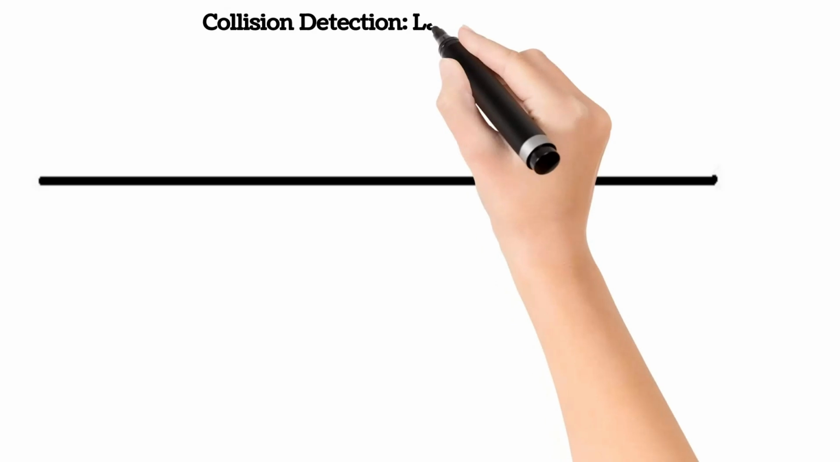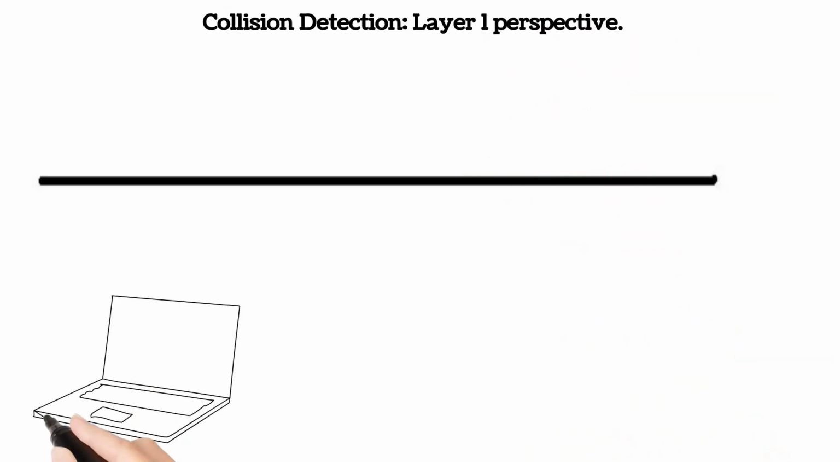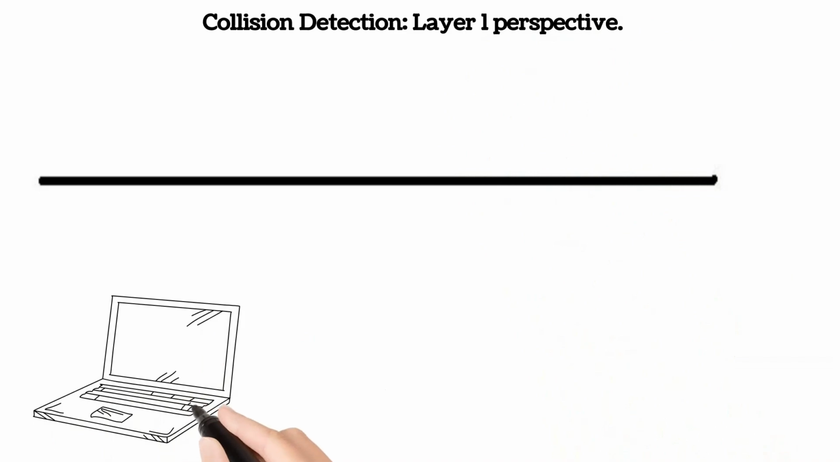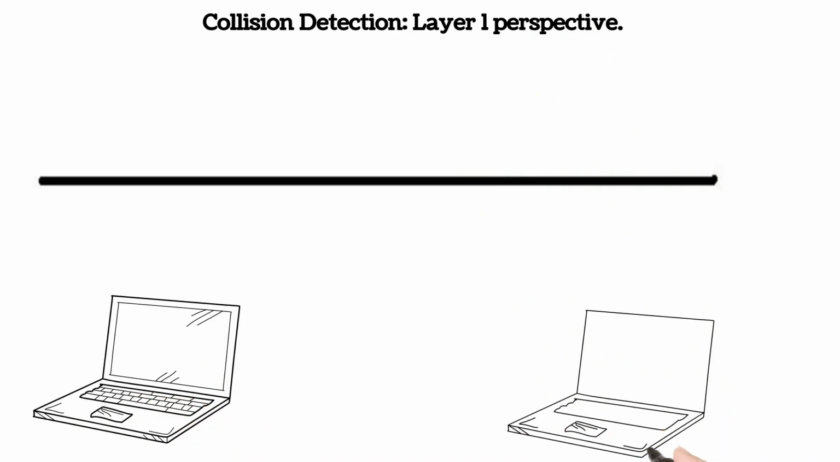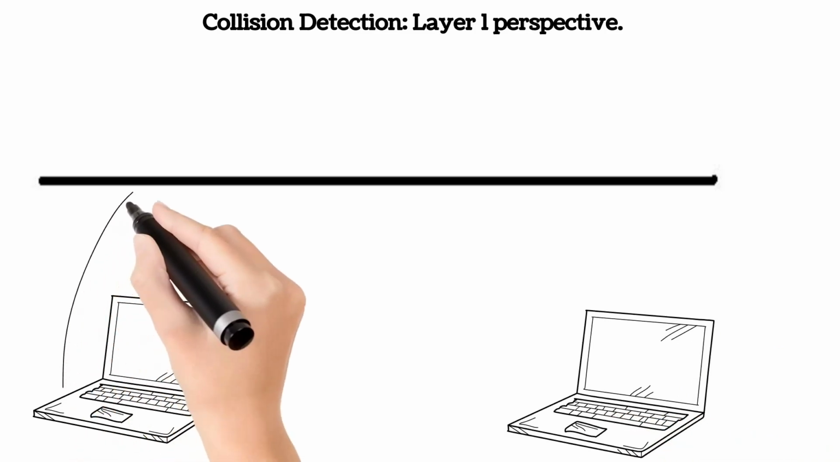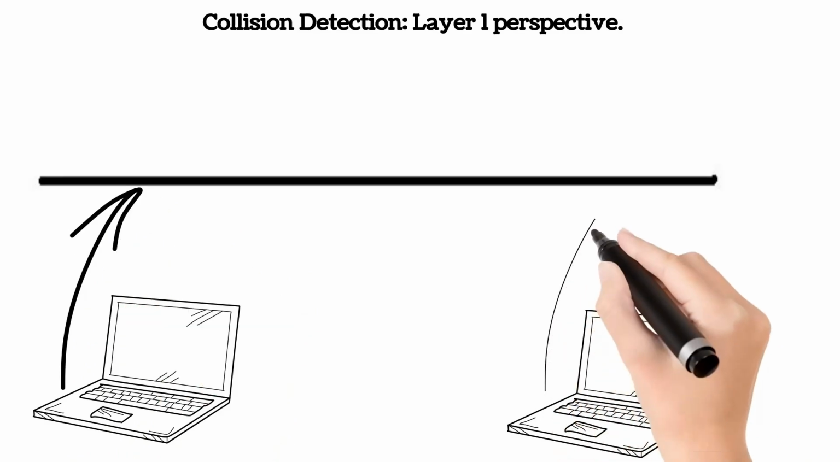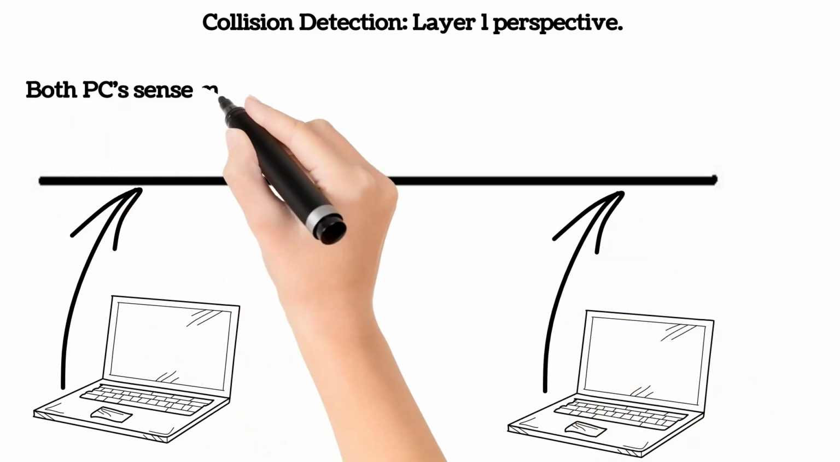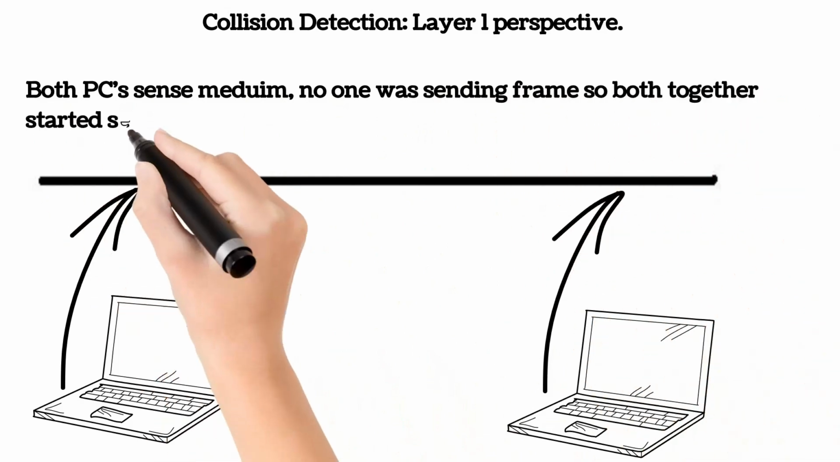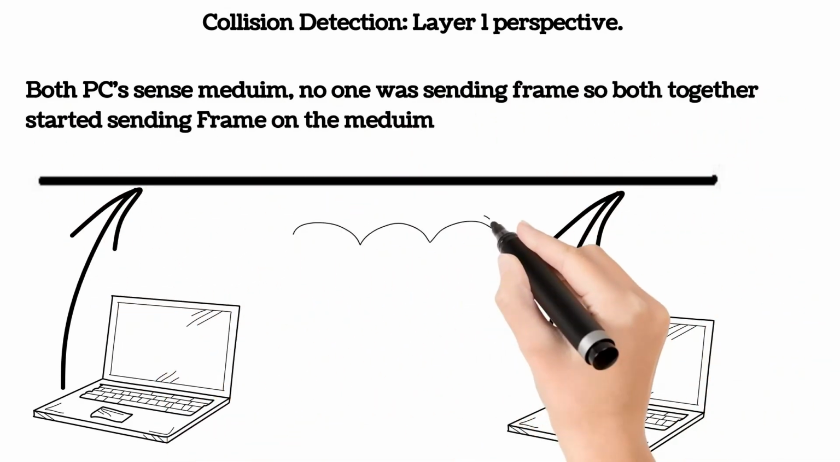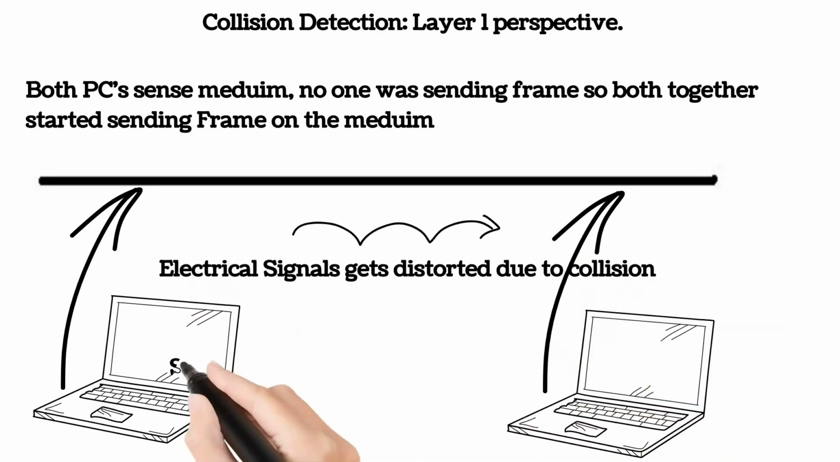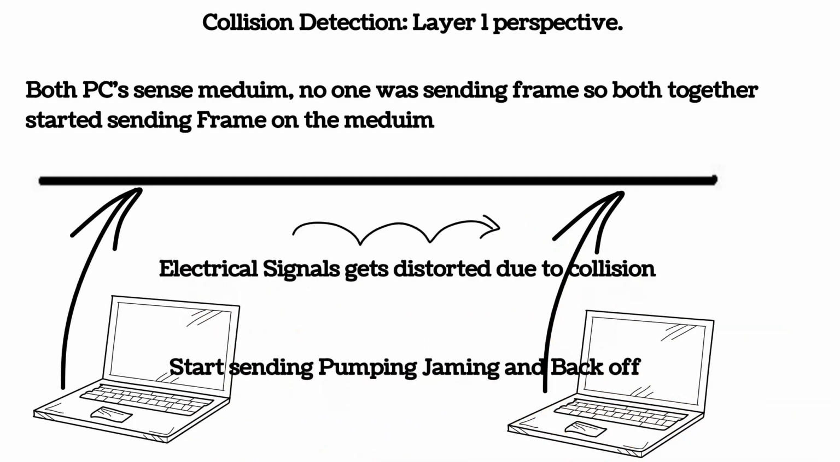Now we will see collision detection from the layer 1 perspective. When two computers are transmitting frames at the same time, the frames get converted to electrical signals and collide on the wire. The computers sending the signal will suddenly realize that whatever they are sending is getting corrupted, and they will immediately back off. The one that detected the corruption will start pumping a jamming pattern on the wire. On receiving the jamming pattern, all computers will back off and release the medium. In this way, layer 1 will react to the collision.